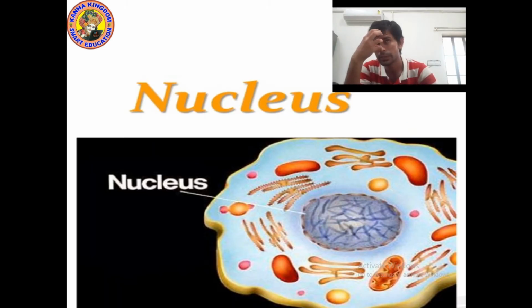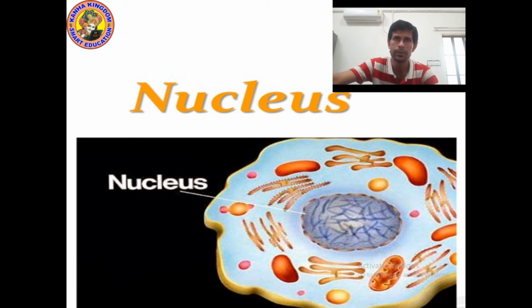Okay, kids, look at this picture. What is this? This is a nucleus. So this is the picture of the nucleus as you can see on the screen. Can you see the center part which is in circular shape? Not completely circular. You can say it is in round shape. So as you can see the picture clearly, the central part is the nucleus.